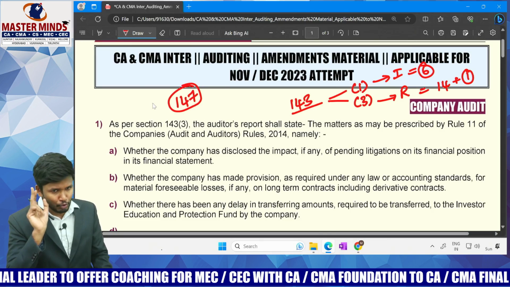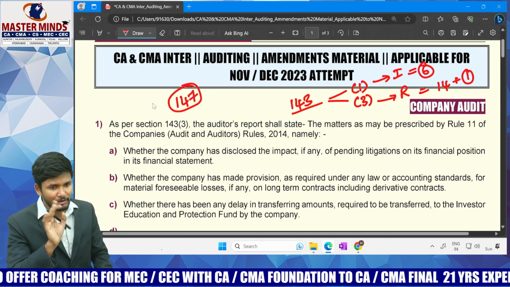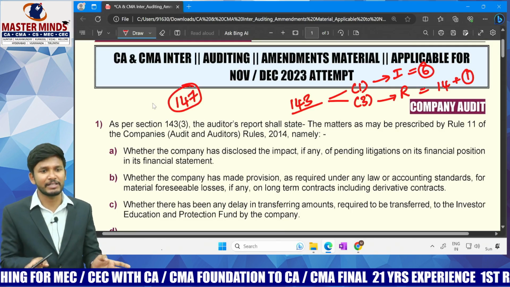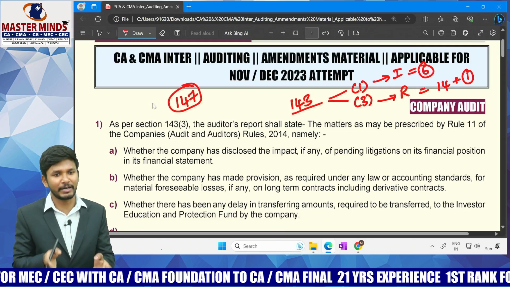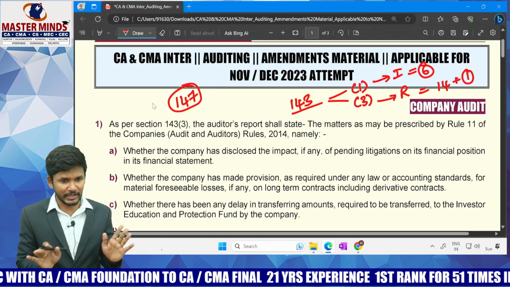So there are two amendments: one is from section number 143 of the Companies Act and the other is section number 147. For 147, you need not have a separate material. Of course, we covered it here, but this is already there with you as supplementary material along with CARO, which was initially given. Hope I am very clear now.